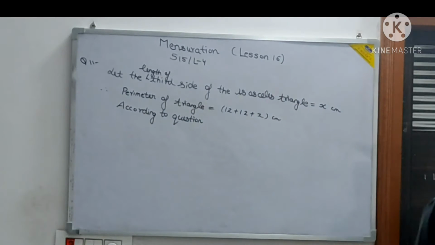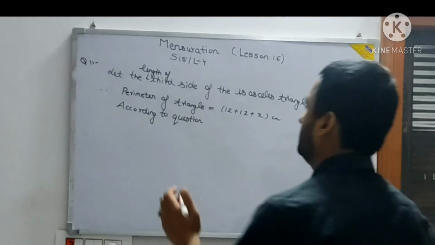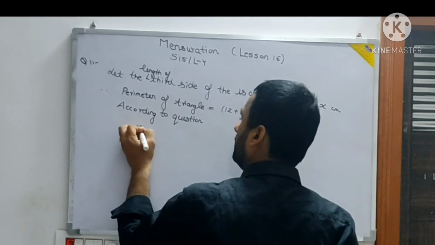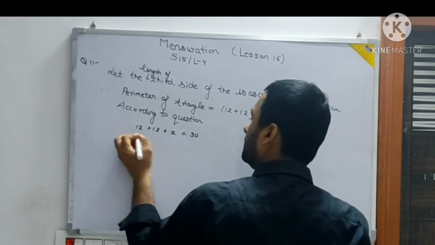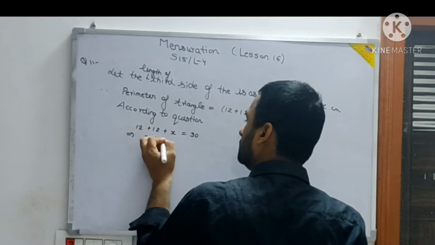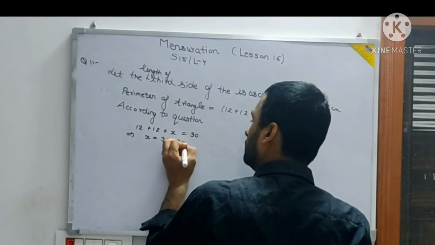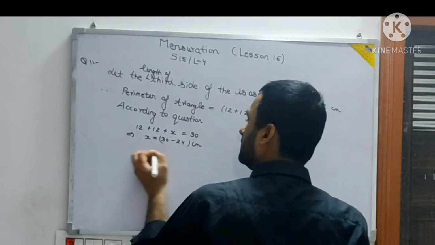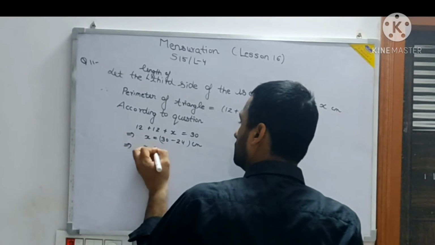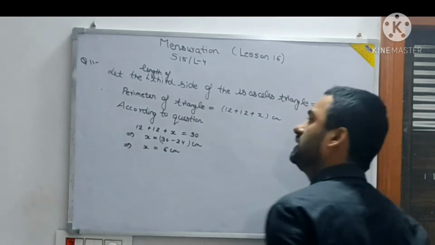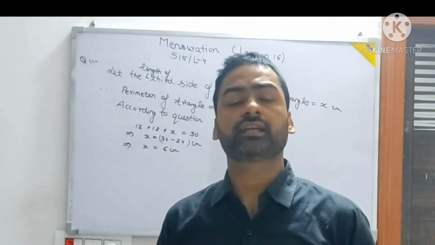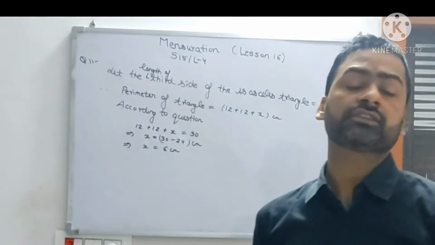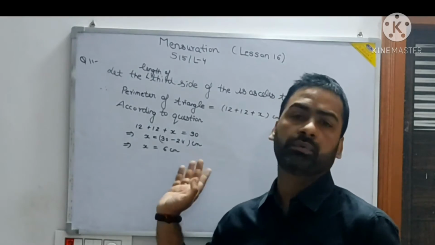Now according to the question, what is the perimeter given? The perimeter of the triangle is given as 30 centimeter. So 12 plus 12 plus x equal to 30. This implies that x equal to 30 minus 24 centimeter. This implies that x equal to 6 centimeter. Now this is not a very great thing I am doing here. You only need to find out the length of the side. You can use it in the straight way also, that length of the third side equal to 30 minus 12 minus 12.